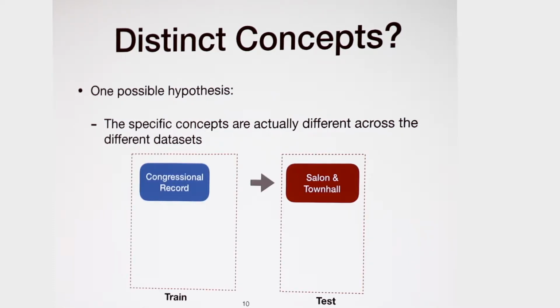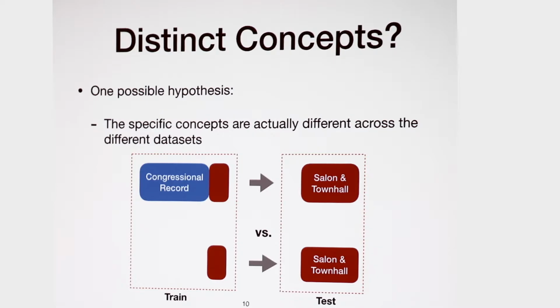Here is the experiment we did previously. We used Congressional record as the training dataset and tested on the Salon Tongho dataset. We randomly sampled some of the Salon Tongho dataset in the test data and moved it from test data to the training dataset, combining it with Congressional record to be a new training dataset. If the specific concepts behind Congressional record and Salon Tongho are consistent, then including Congressional record in the training dataset should be helpful for the test performance, compared with the experiment where we only use the same portion of the Salon Tongho dataset in the training data.